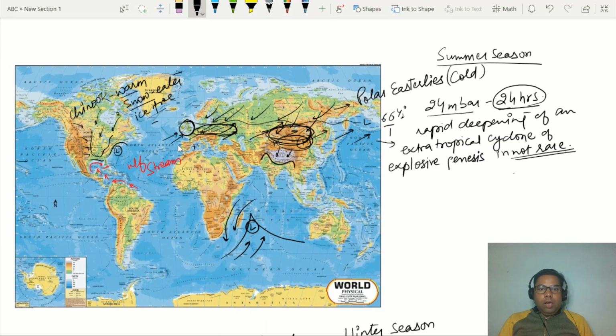Otherwise, India would also be affected by such storm conditions. If you see, the Tropic of Cancer, which comes from the Gulf of Mexico, also crosses India, right?